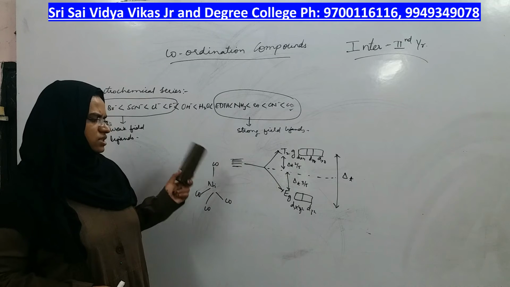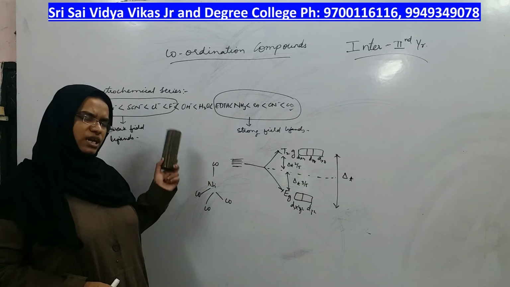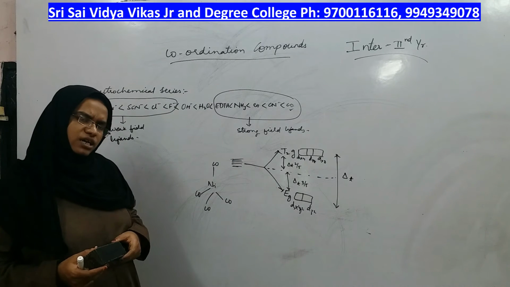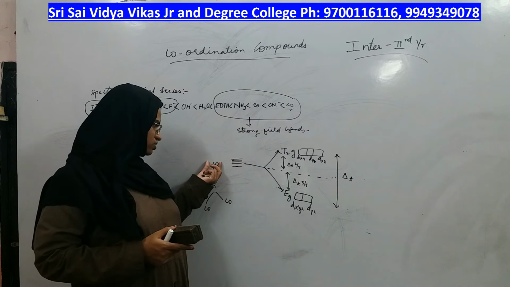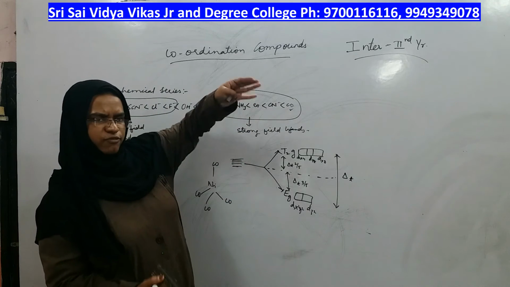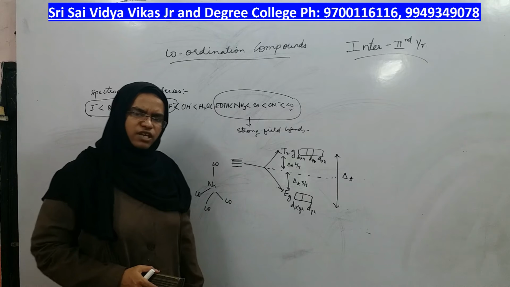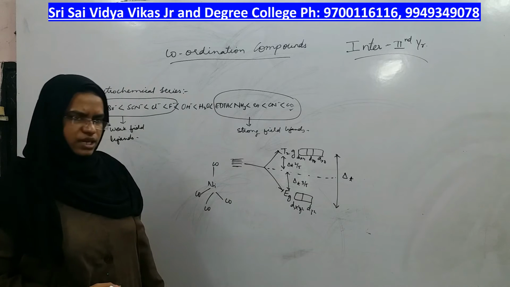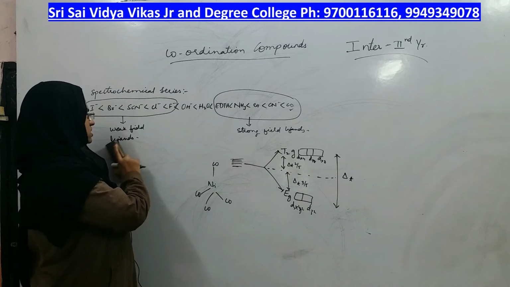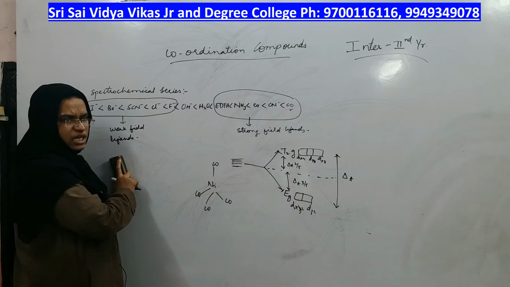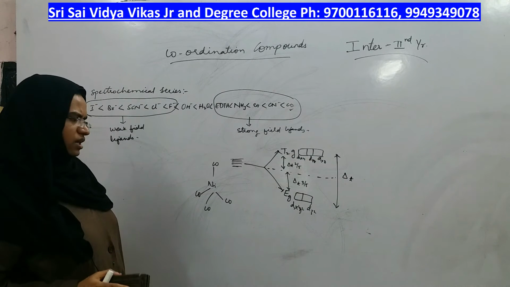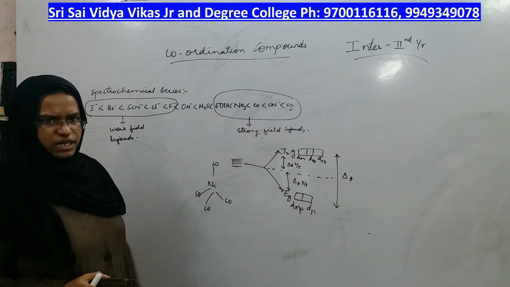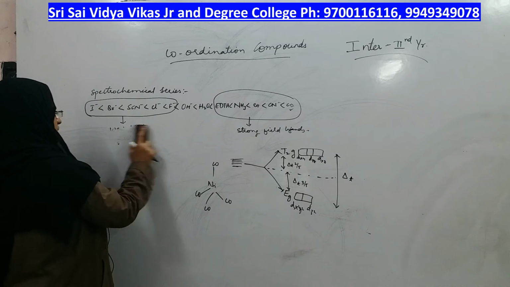So, this is crystal field splitting in octahedral as well as tetrahedral. For tetrahedral complexes also, if the ligand is a strong field ligand, the energy gap will be more, and if the ligand is a weak field ligand, the energy gap will be less, right? So, now we have discussed crystal field theory and how it takes place in octahedral and tetrahedral complexes.